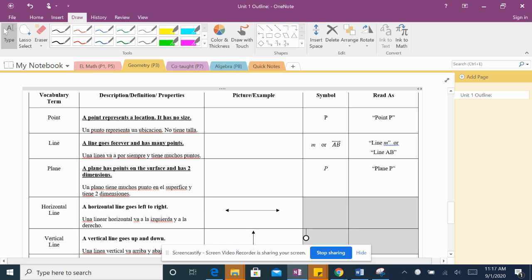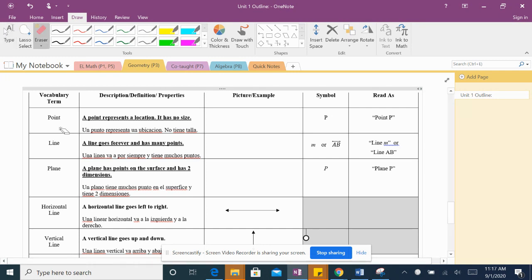Hi everyone. In this video, we have vocabulary terms for geometry. Aquí en este video tenemos las palabras de vocabulario en geometría.